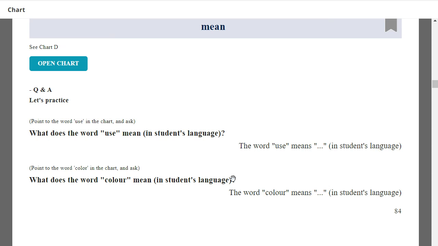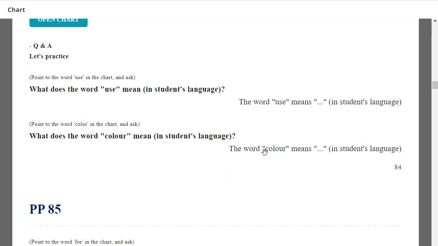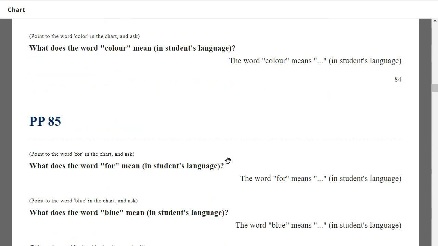Okay, next. What does the word use mean in Japanese? The word use means 使う in Japanese. Very good. What does the word color mean in Japanese? The word color means 色 in Japanese. Right?